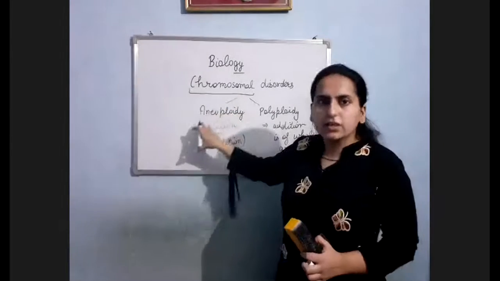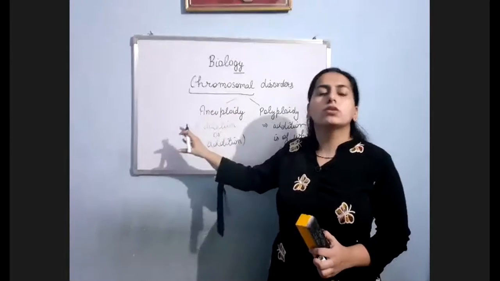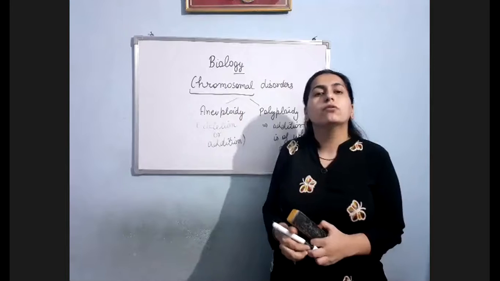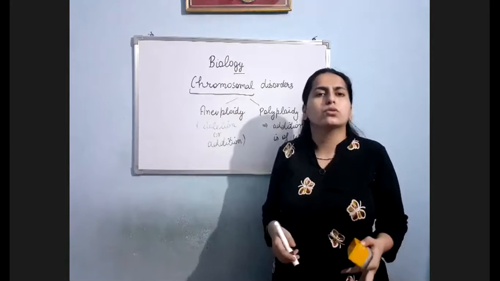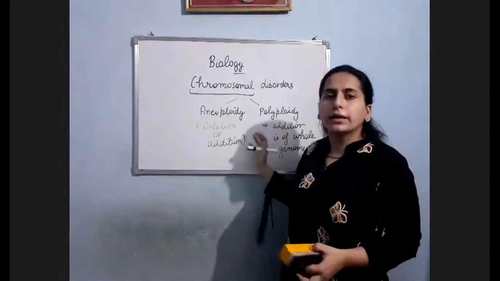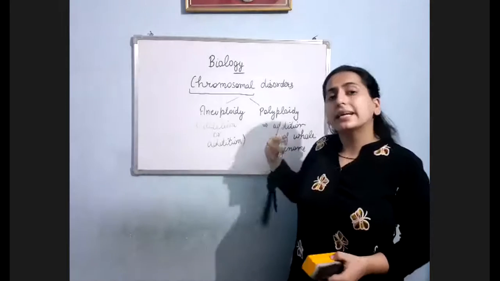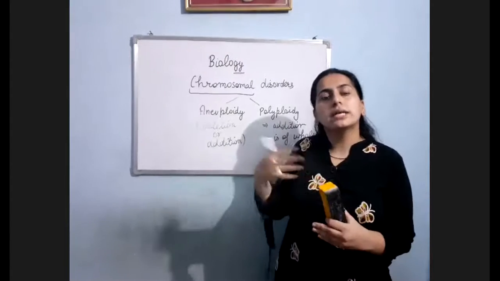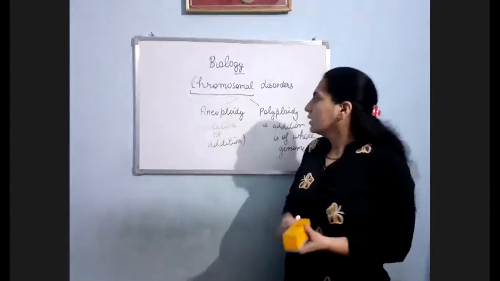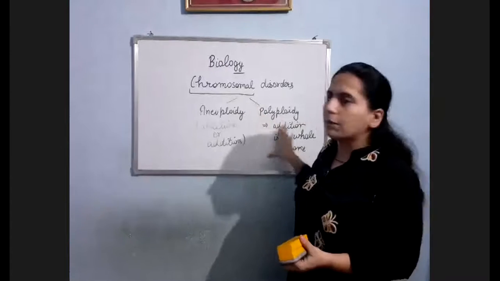In aneuploidy, addition and deletion were there, but only of a few chromosomes, one or two. But in polyploidy, as the name suggests, the whole set is getting added. Clear?